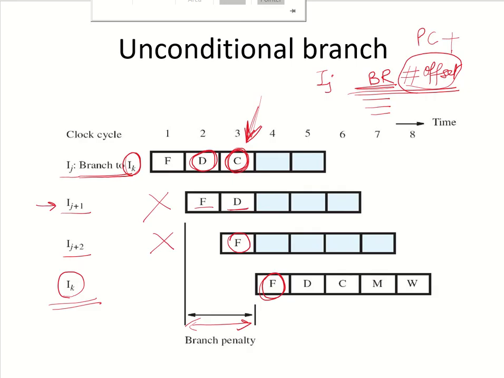much, but this is not the case because branch instructions occur frequently and they represent about 20% of the dynamic instruction count. Now with a 2 cycle branch penalty, the execution time for the program will increase by 40%. So how can we reduce the branch penalty?